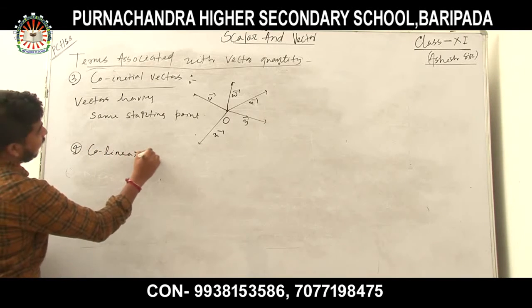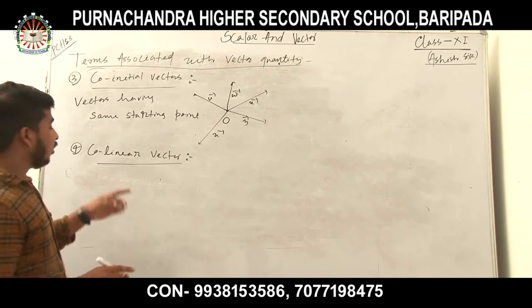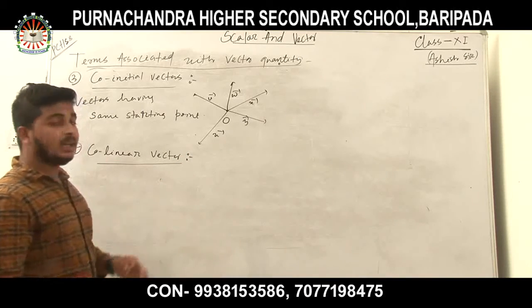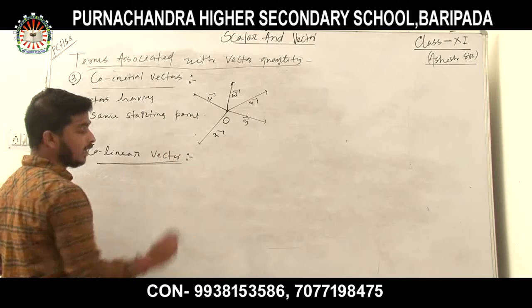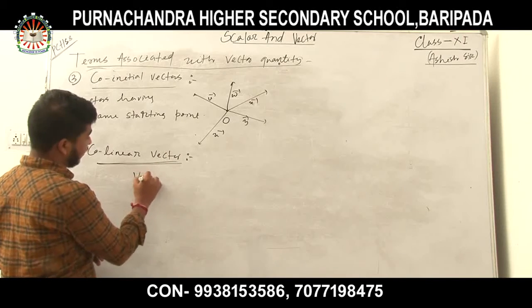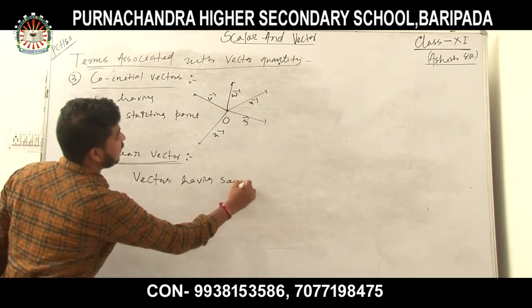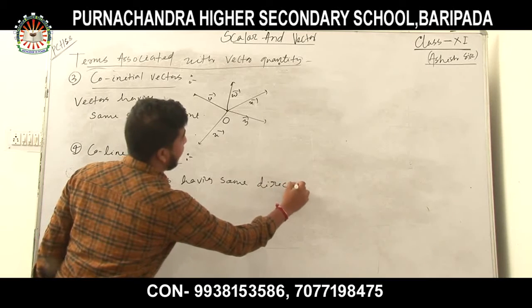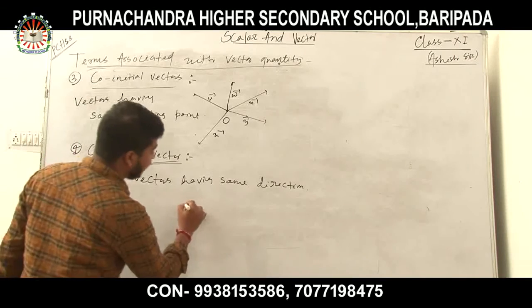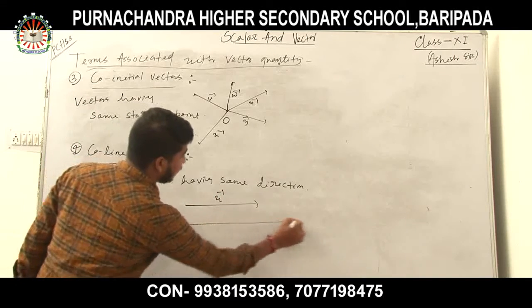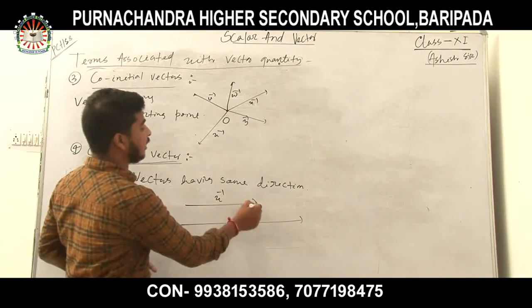Another one is co-linear vector. Co-linear means in a line. Linear means line. Co means it is one line. So co-linear vectors means vectors in the same direction. Vectors having same direction are known as co-linear vectors. This is u vector, suppose this is v vector. The magnitude can be different, but the direction is same.